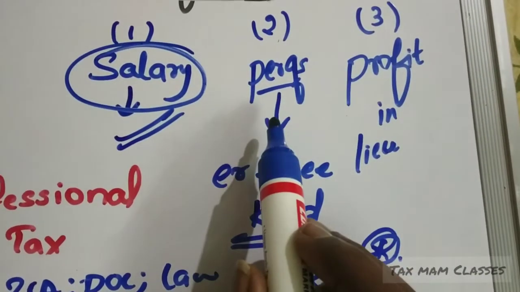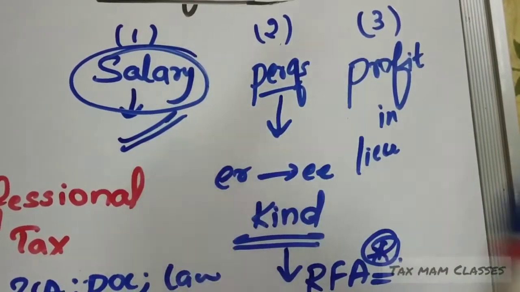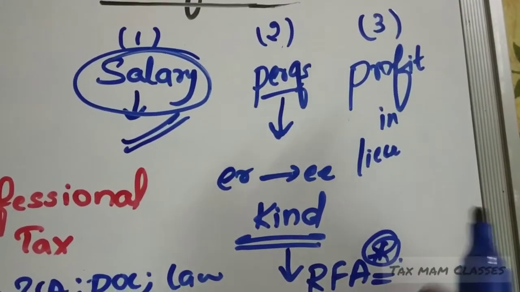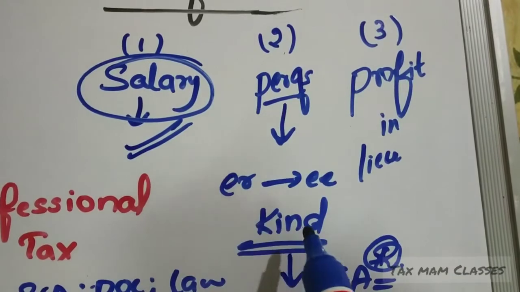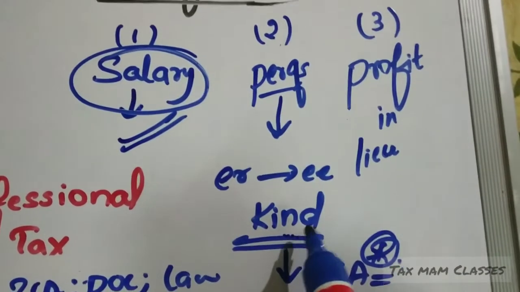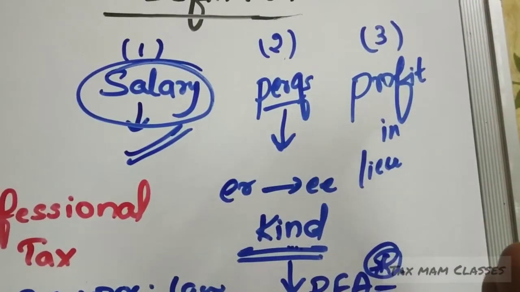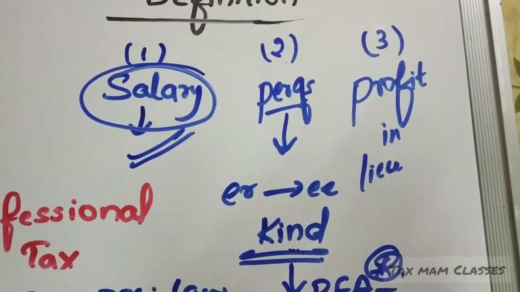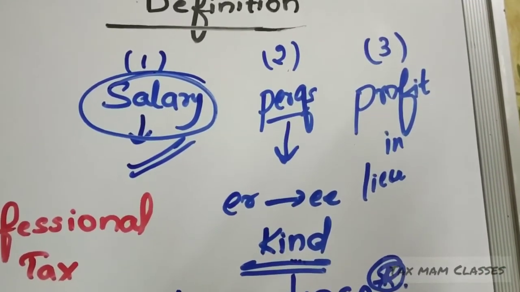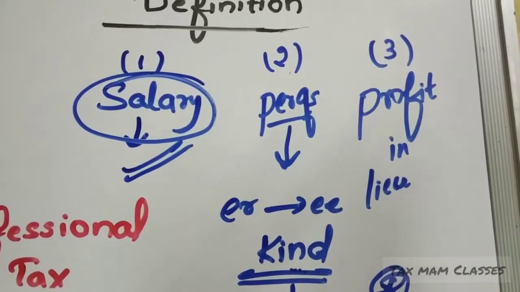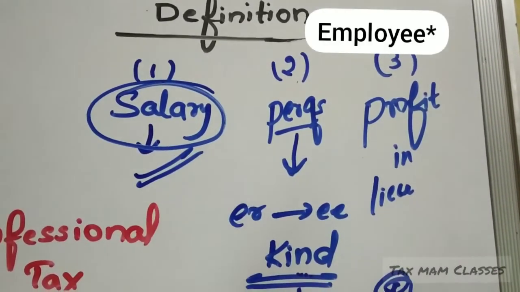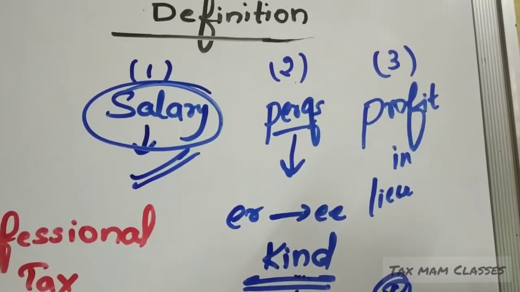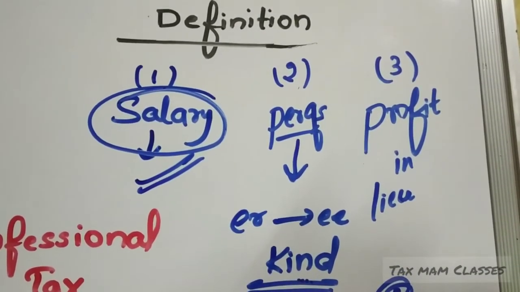So perquisite is also included under the head income from salary only. That means whatever benefit an employee is receiving from the employer in the form of kind, it will also be taxable under the head income from salary. And the last one, profit in lieu of salary. What is profit in lieu of salary? All the benefits received from the employer, like compensation, will also be covered under the head income from salary only. It is taxable under the head income from salary.